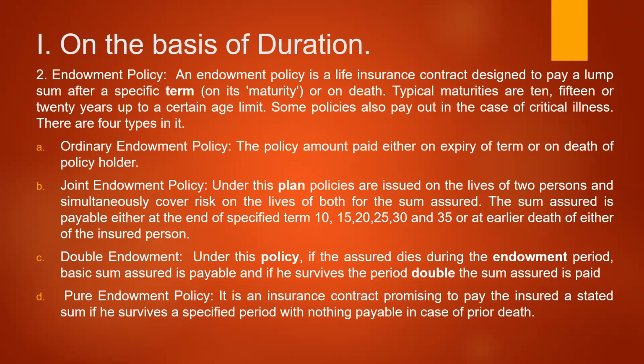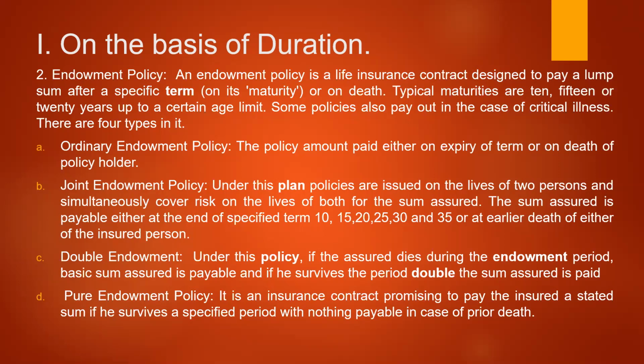Joint endowment policy. Under this plan, policies are issued on the lives of two persons and simultaneously cover the risk on the lives of both for the sum assured. The sum assured is payable either at the end of the specified term of 10 years, 15 years, 20 years, 30 years, 35 years, like that, or at the earlier death of either of the insured persons. For example, a joint policy is taken by husband and wife on the life.